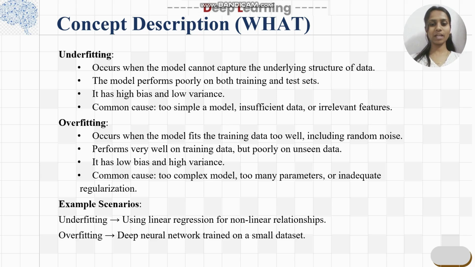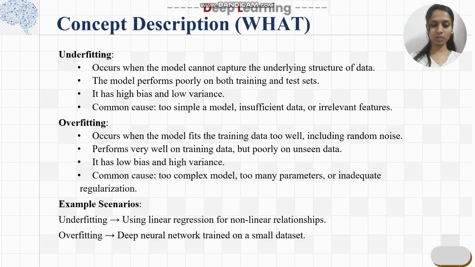And overfitting, as we have discussed, is when the model is too complex and the training data does not fit that model, because it is small, and it also includes the random noise present in that small data. So it performs well with the training data, but when we go to the real world, it will fail there. It causes low bias and high variance. Common issues faced are a too complex model and too many parameters.